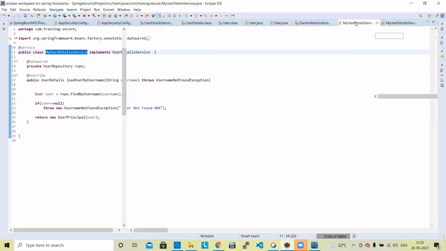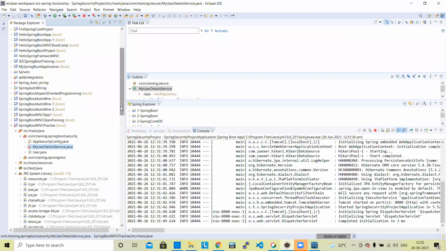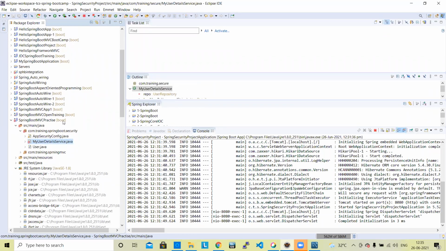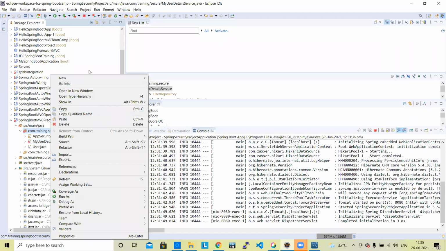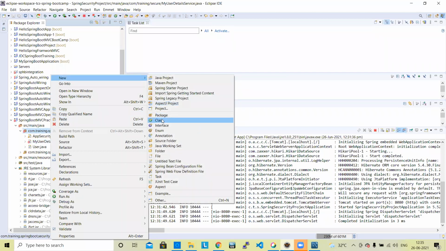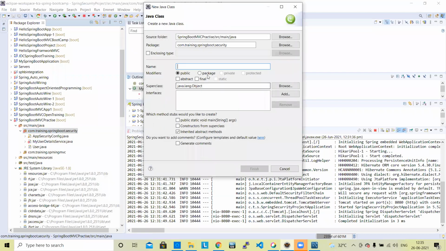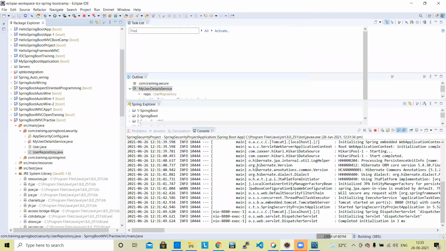We need to create a class user. Last day, I think you will be able to remember, we created a repository class in Spring Boot, and we need to create a repository class. So create a new class, user repository. Create a class user repository.